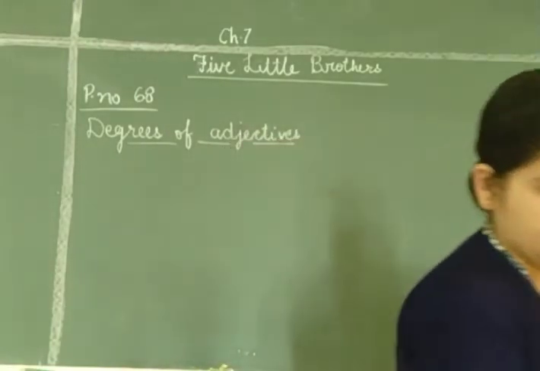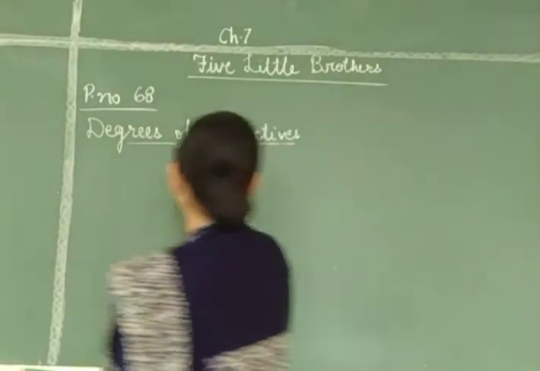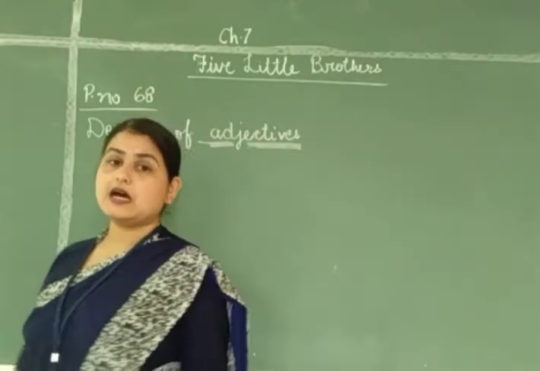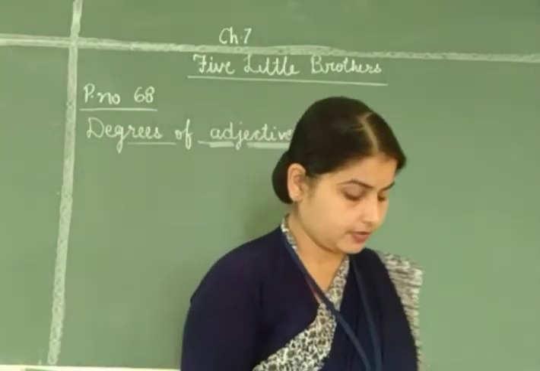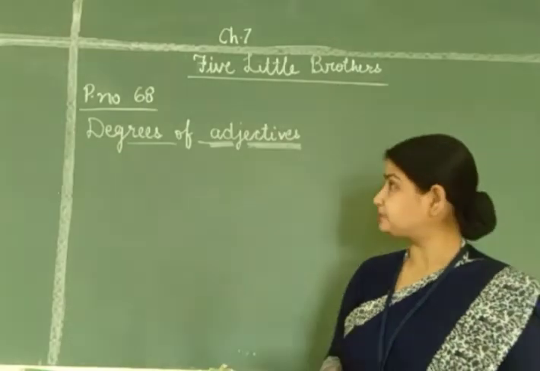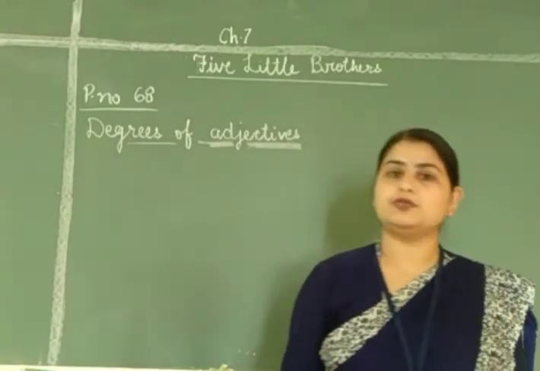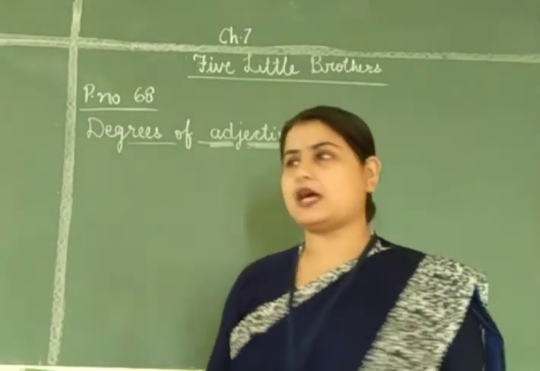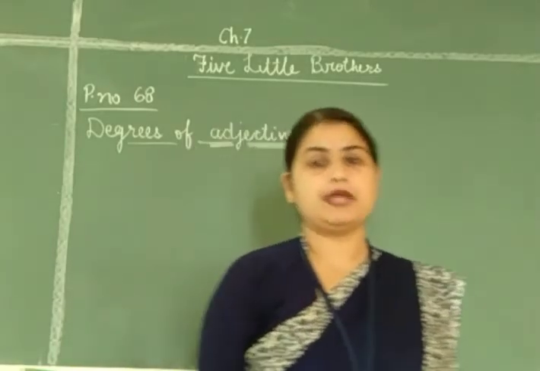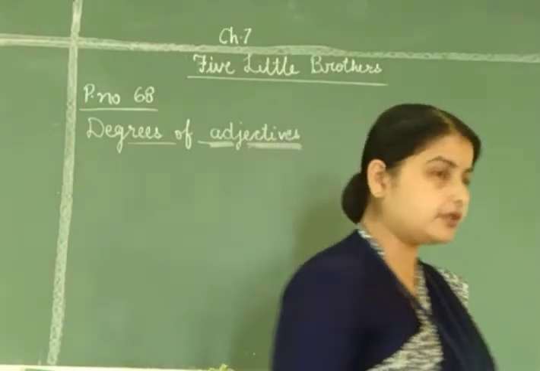Okay? Now first of all, from this topic we should know what is adjective. Then we will get to know what is degree of adjective. Okay. Now, what is adjective? Adjective means, in other words, we can say describing words. And all of you know that any naming word can be described on the basis of size, shape, type, number.